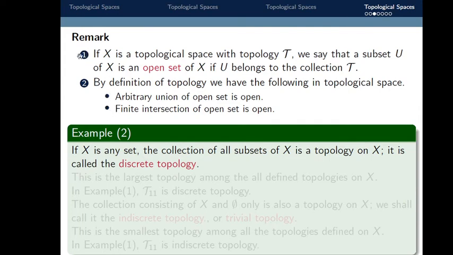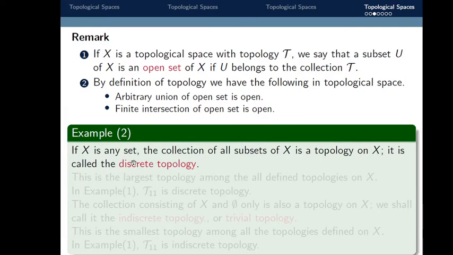This first remark is important for further references. So I repeat again, in any topological space X with topology tau, a subset U of X is an open set of X if and only if U belongs to the collection tau. One may refer to this as the definition of open set.